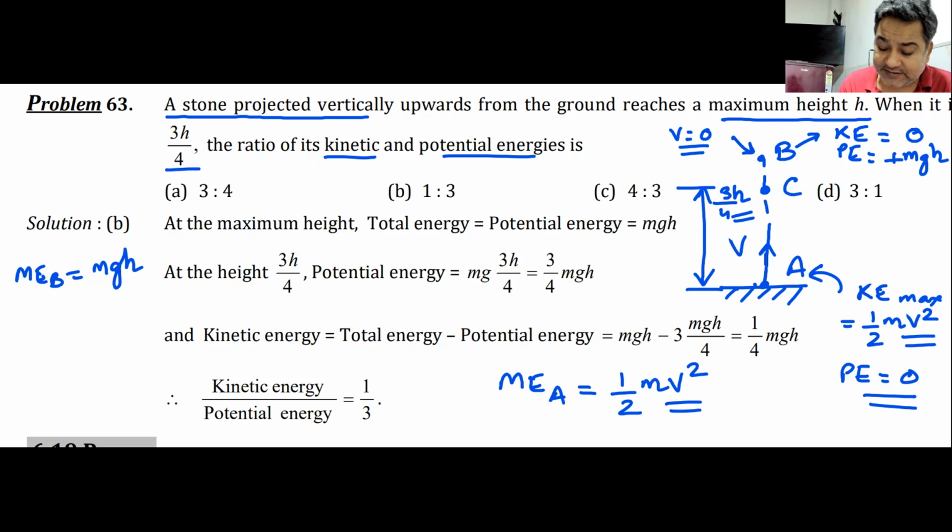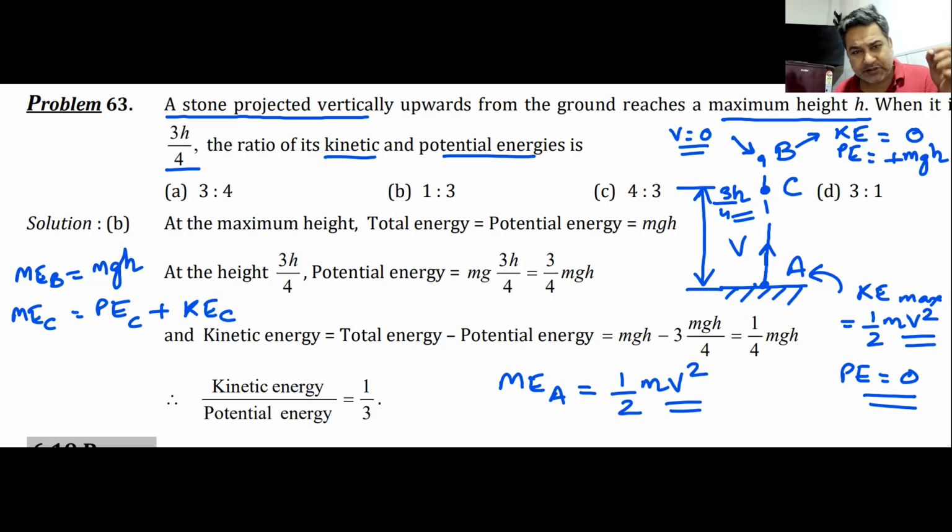So at point C, some part of it would be in the form of potential energy, some part of it will be in the form of kinetic energy. Some will be potential and some would be kinetic. Do we understand this? Can I have some raise hand that we understand this? At point C, some energy would be potential energy and some would be kinetic energy. Do we have understanding of this?